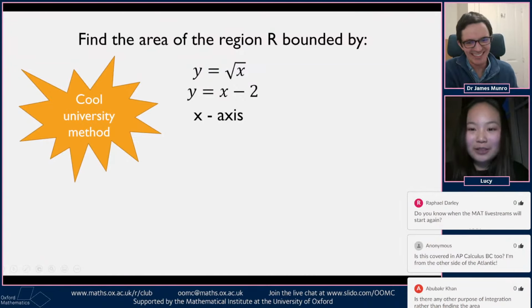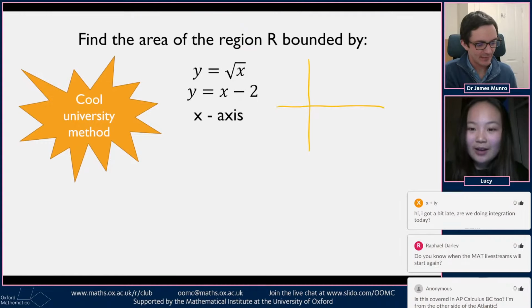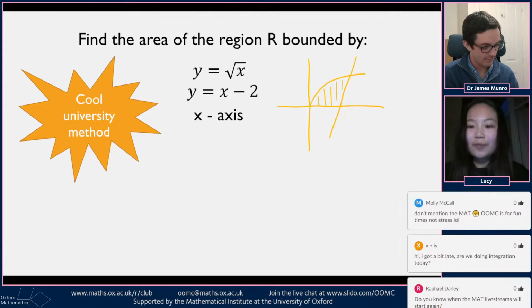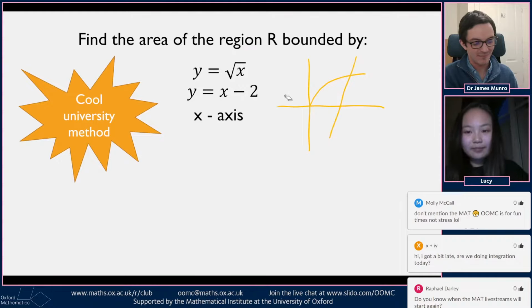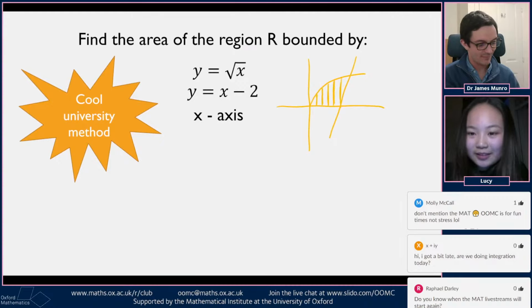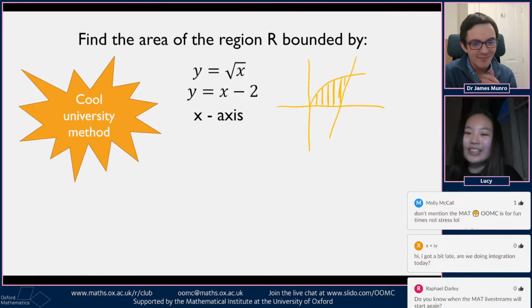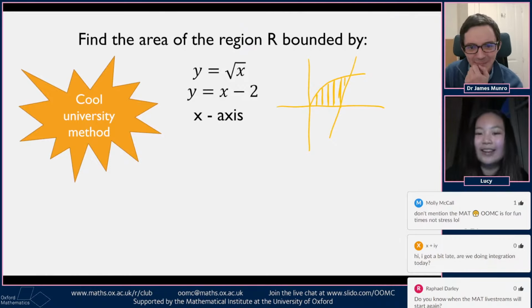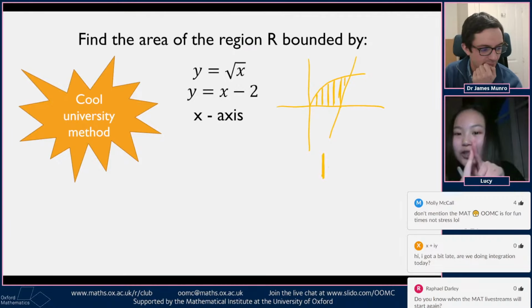So I'll just remind you of the sketch, something like that. And then we're trying to find this area. So if we try and split it down like this, we're trying to split it into many little vertical strips. If you've done integration before, then you've probably seen something like this. We're basically going to consider one of these little strips, and then we'll see how we can get from one strip to lots of strips.